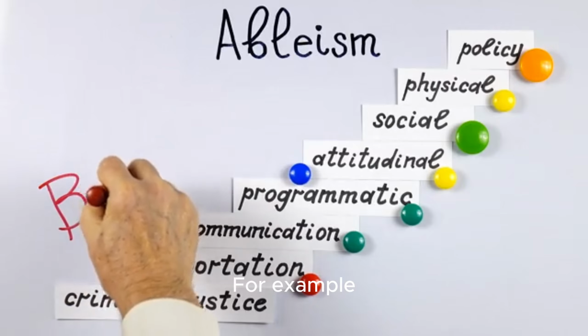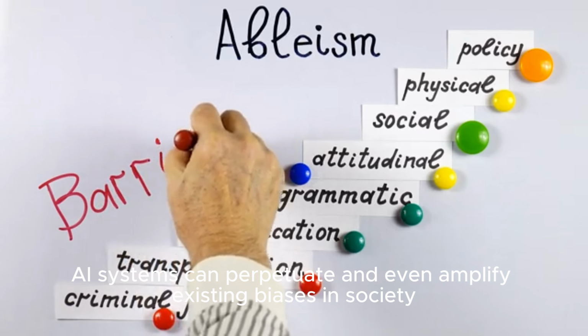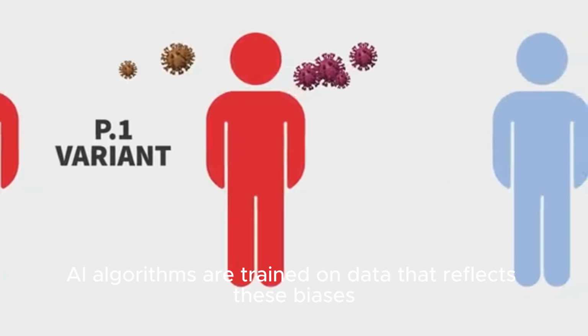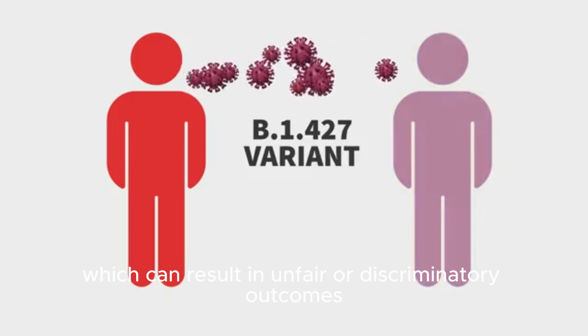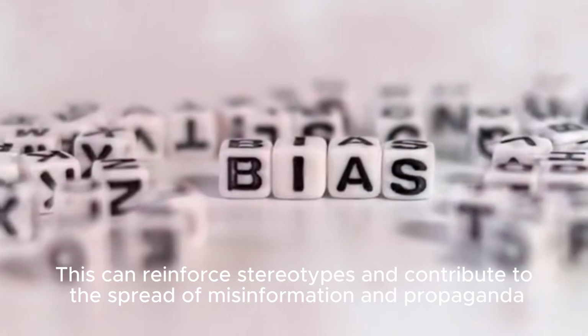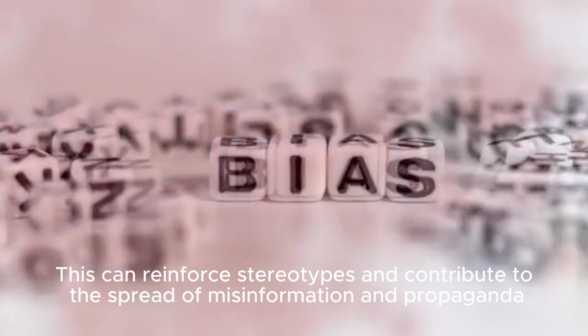For example, AI systems can perpetuate and even amplify existing biases in society. AI algorithms are trained on data that reflects these biases, which can result in unfair or discriminatory outcomes. This can reinforce stereotypes and contribute to the spread of misinformation and propaganda.